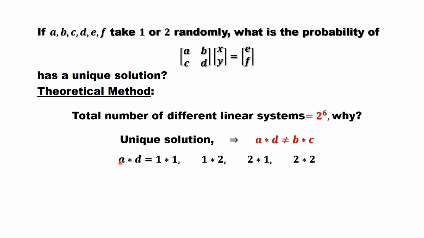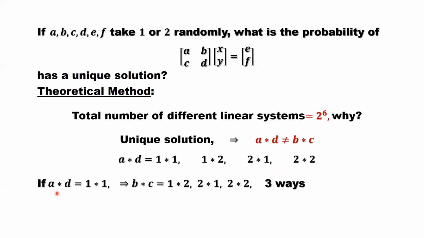So here, A equals 1, D equals 1, one situation. A equals 1, D equals 2, second situation. A equals 2, D equals 1, the third situation. The last situation is A equals 2, D equals 2. For 2 parameters, we only have 4 different combinations. So we consider the left-hand side, the 4 situations one by one.